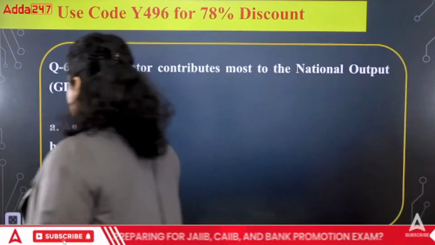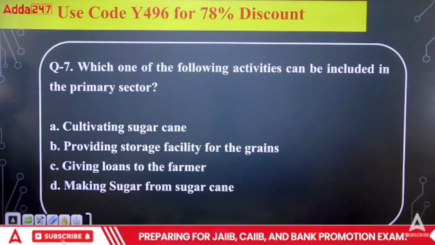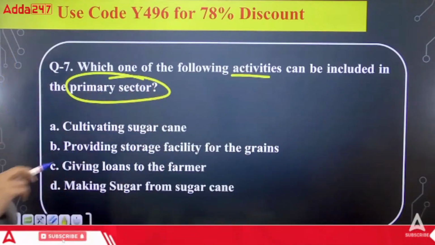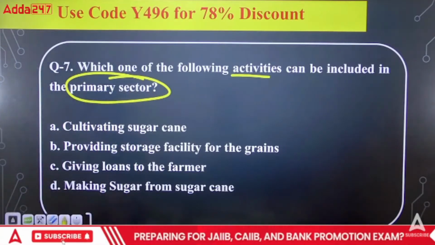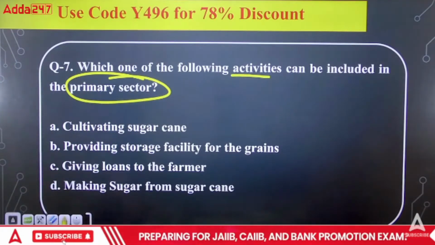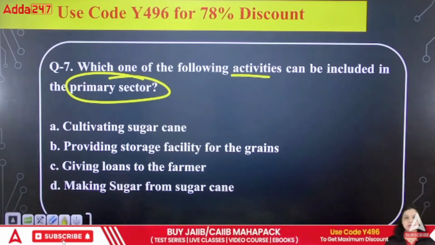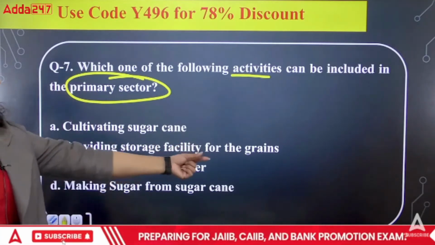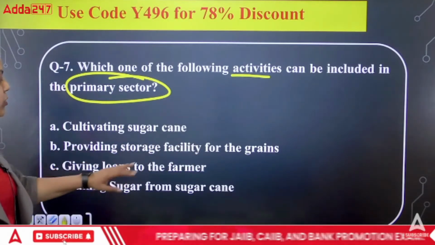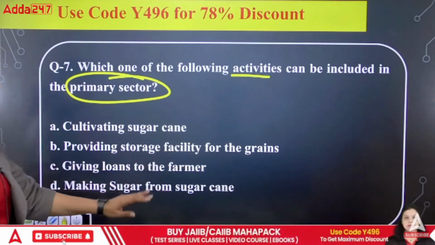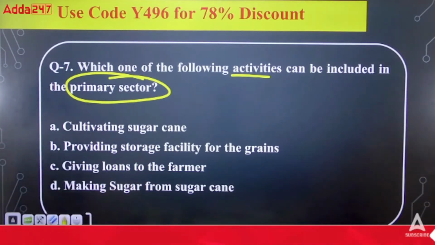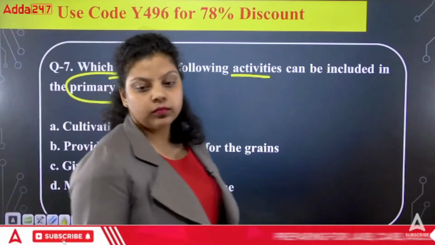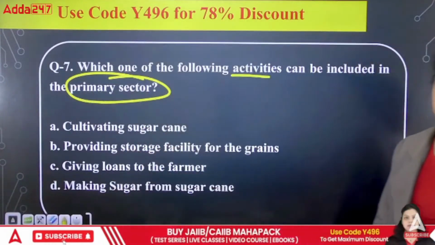Okay, now the next question is talking about which one of the following activities can be included in the primary sector. Out of all the four options, which activity will be covered under the primary sector? First is saying cultivating sugar cane. Second is saying providing a storage facility for the grains. Third is saying giving loans to the farmer. Fourth is saying making sugar from sugar cane. So which of the following is correct? A, B, C or D?